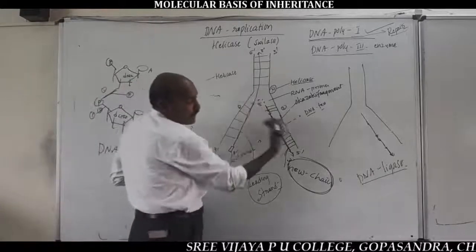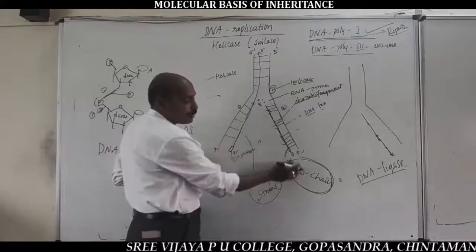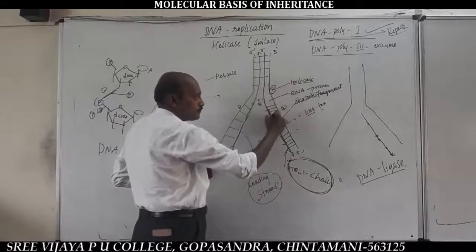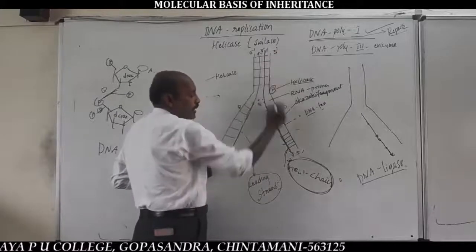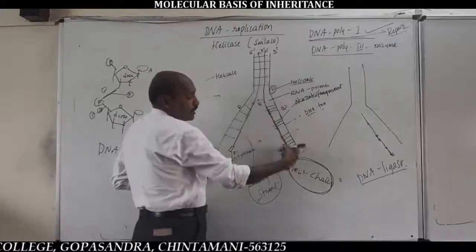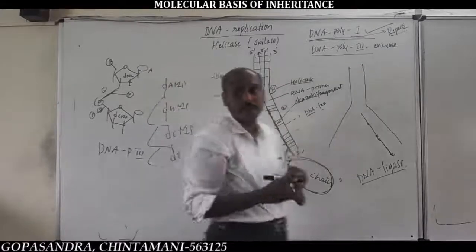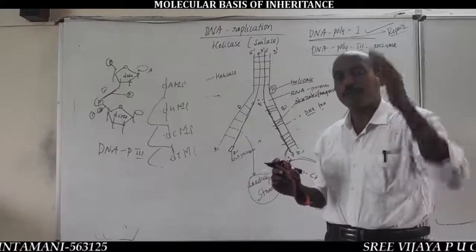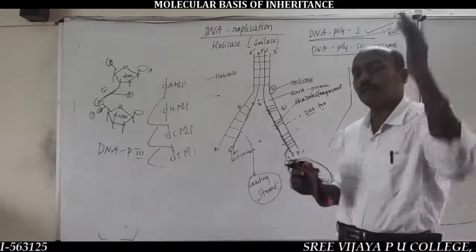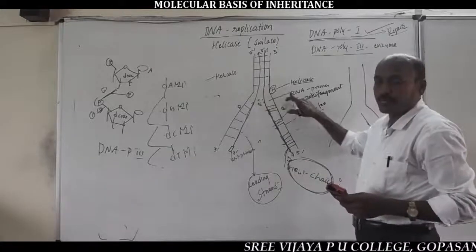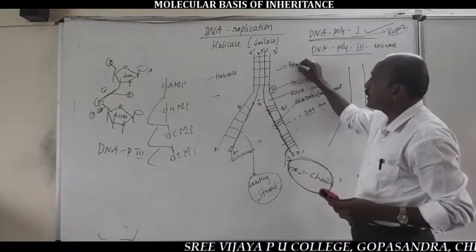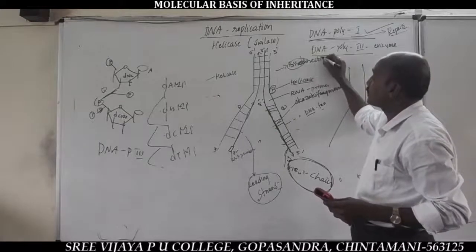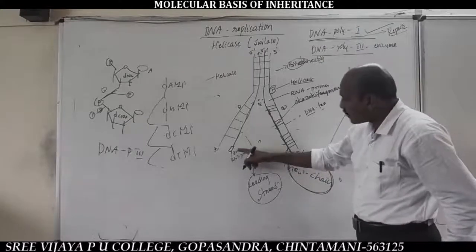On the old template strand, the formation of the lagging strand takes place from top to bottom. That is also 5' to 3', on the 3' to 5' directed old template strand. So here, the replication of DNA takes place in both upward and downward direction, in opposite manner. Hence, replication of DNA is a bidirectional process, and it is always 5' to 3'.